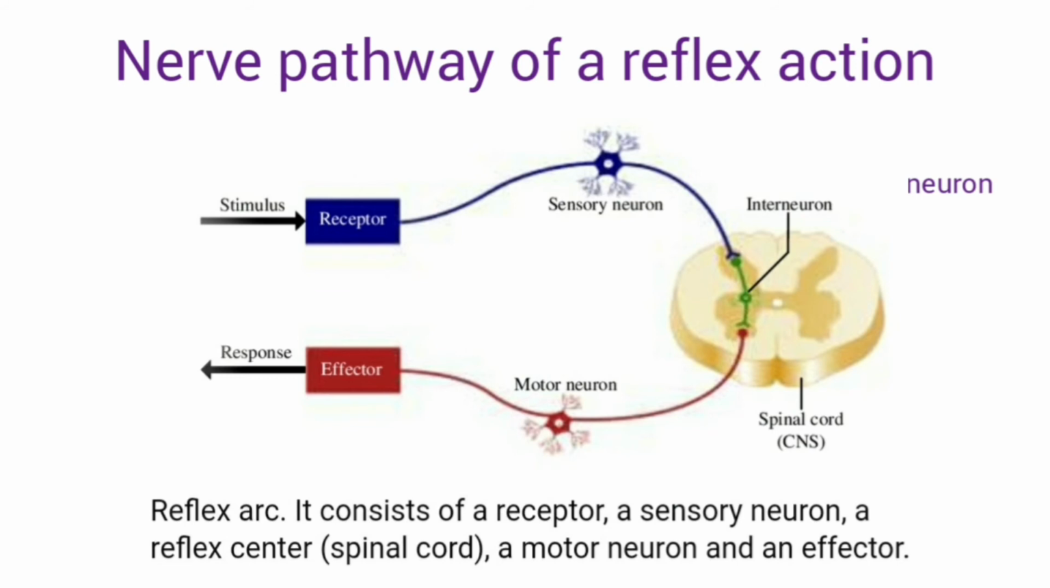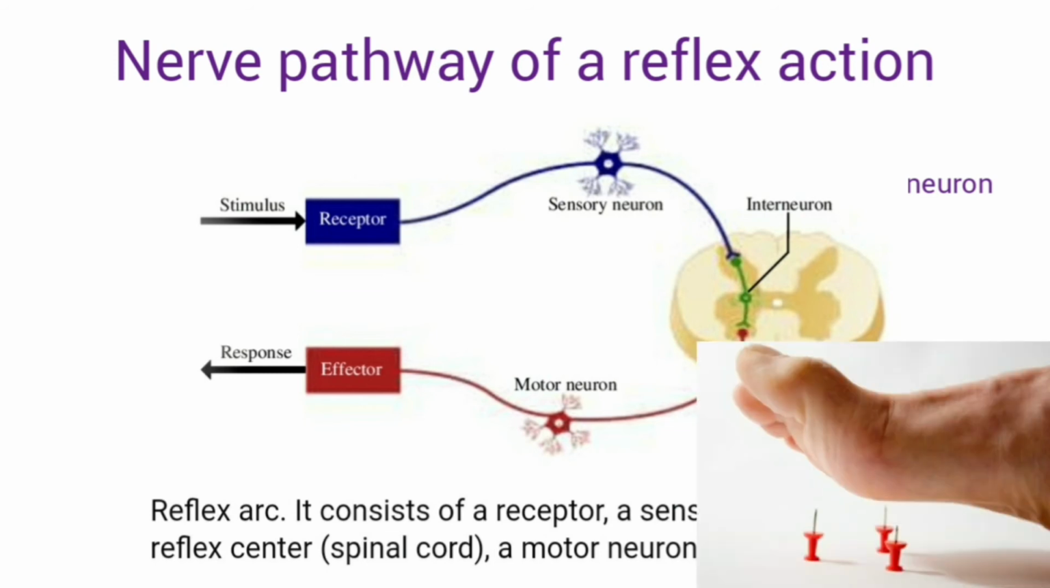The receptor could be any sensory organ like the skin or the hand or any structure that receives the stimulus. The impulse then travels from the receptor through a sensory neuron to the spinal cord. In the spinal cord, it passes through an association neuron to a motor neuron and finally reaches the muscles of an effector organ. The muscles of the effector organ contract and remove it away from the stimulus.